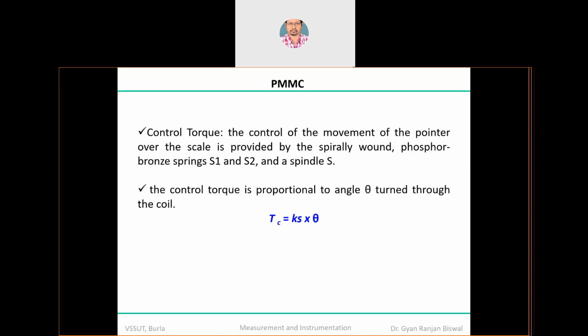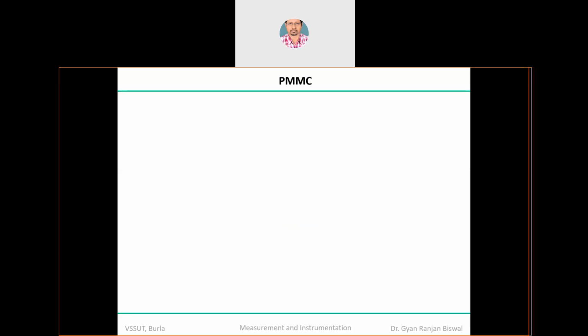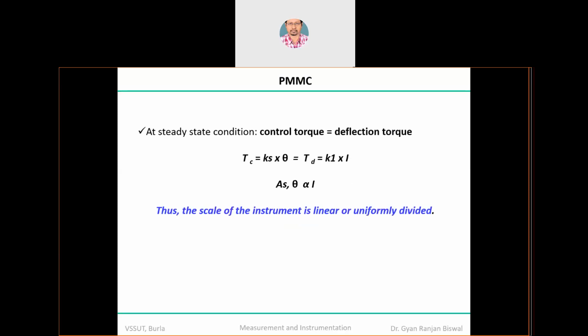The moment the pointer experiences a steady state condition, that means the pointer will be steady, fixed, experiencing no movement, that is only possible when your control torque is equal to the deflection torque. In other words, the response theta is proportional to I. That means if you draw a curve between theta and I, because the ratio K2 by K1 or K1 by K2 is ultimately a constant, this instrument offers you a perfectly linear, or in other words, uniform scale.